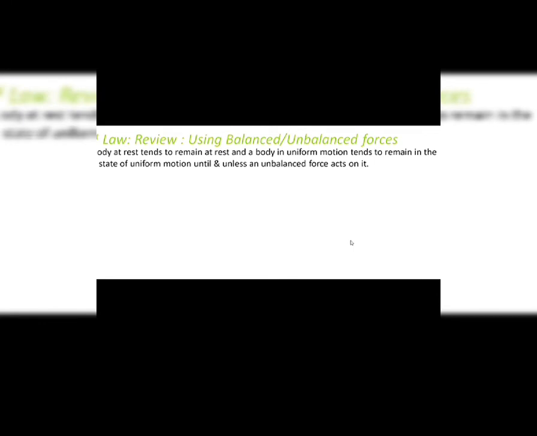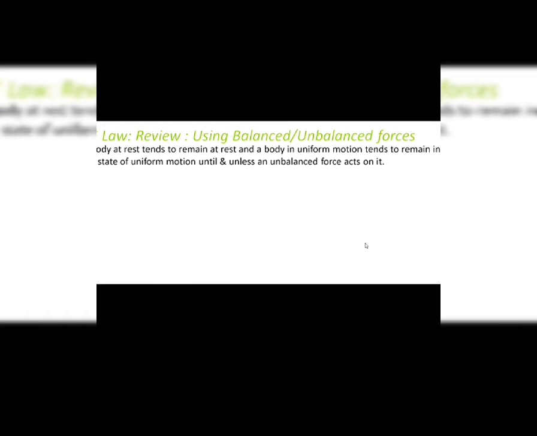That is what I told you earlier also, right? If a body is at rest or in uniform motion, that means the net force on the body is equal to zero. That doesn't mean that there are no forces acting on the body. That means either there are no forces acting on the body or the body is under the influence of balanced forces, right? Because balanced forces do not cause any change in motion.